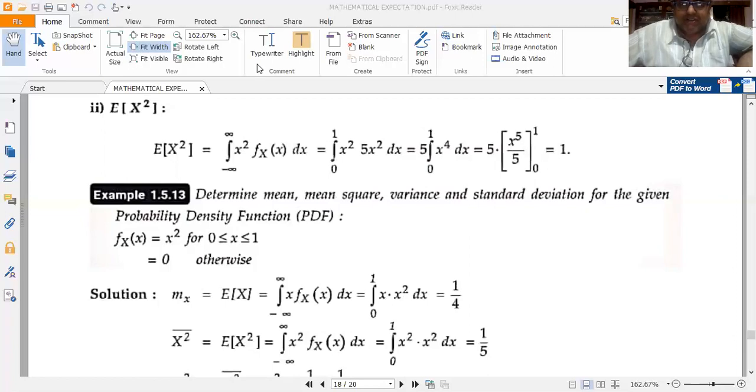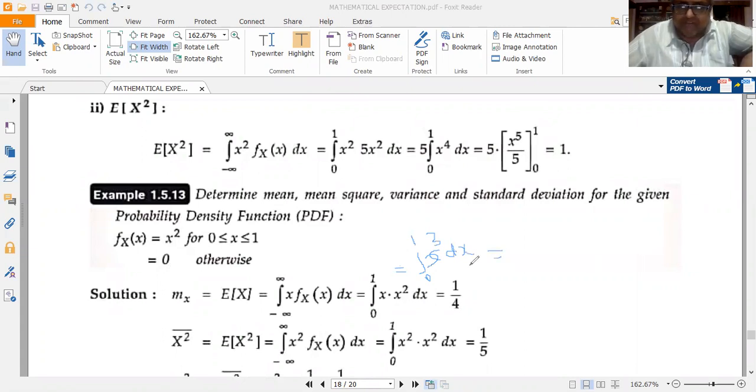So this is nothing but integral, let me write it properly, just a minute. x cubed dx.